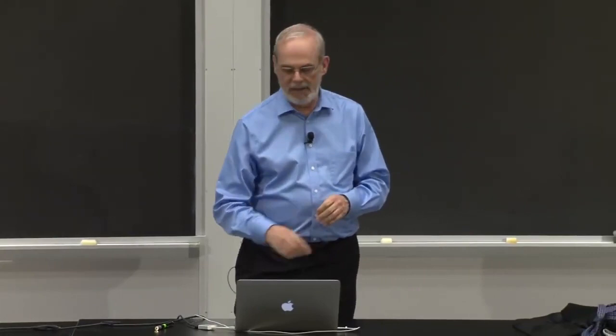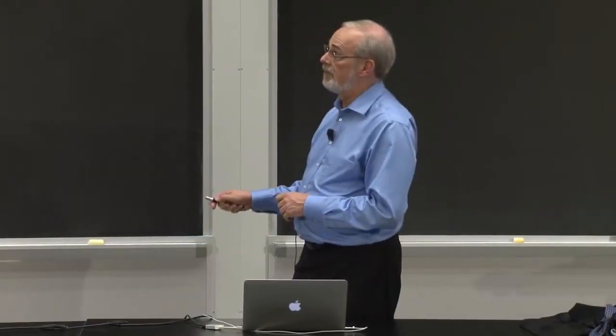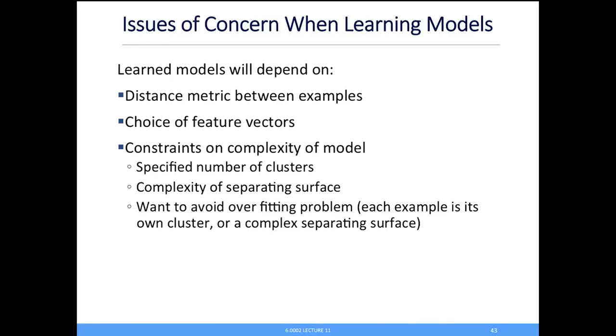As we look at it, I want to remind you of the things that are going to be important to you. How do I measure distance between examples? What's the right way to design that? What is the right set of features to use in that vector? And then what constraints do I want to put on the model?